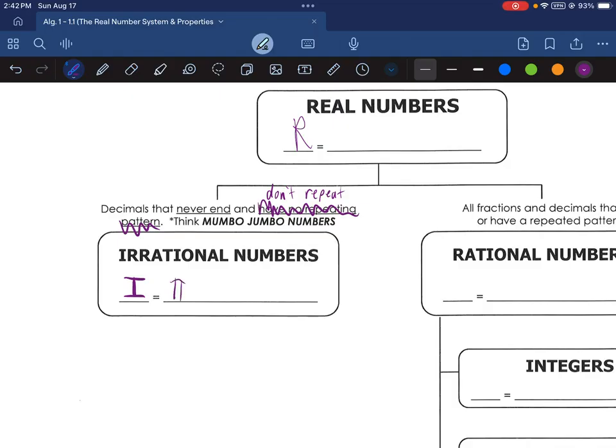Pi is the most famous irrational number. Pi famously never ends or repeats. People talk about how many digits of pi they can memorize. There are songs listing digits of pi. Other irrational numbers would be the square root of 2. Square root of a number just means what times itself gets you that number. There's no number where you can multiply it by itself and get 2. So we say there is no defined square root of 2, and we just say that it's irrational because it'll never end or repeat.